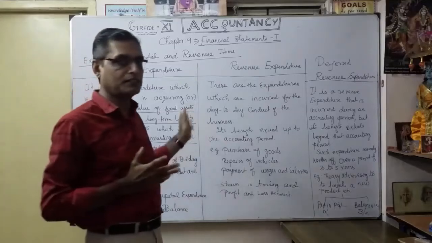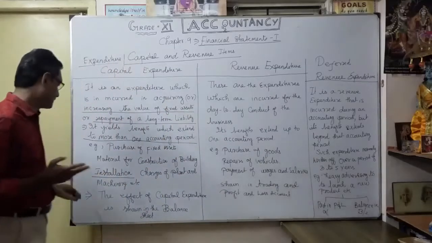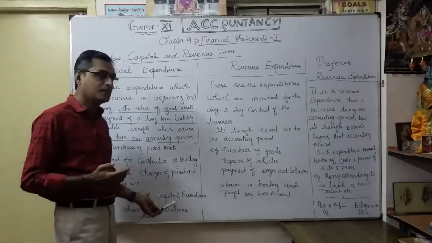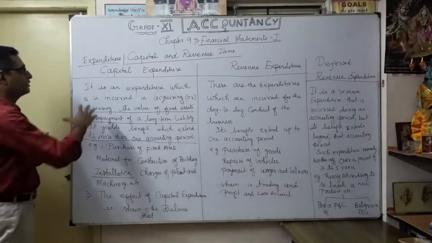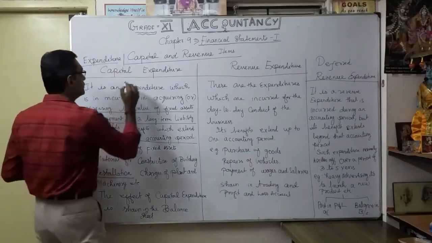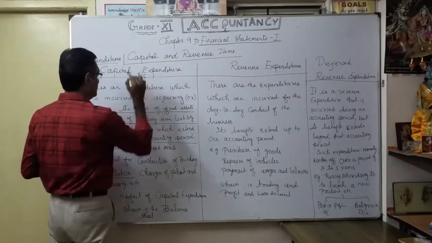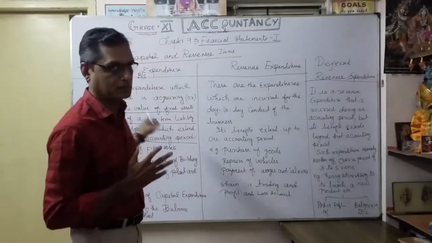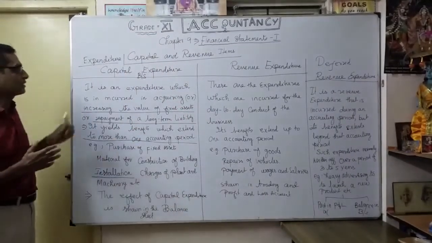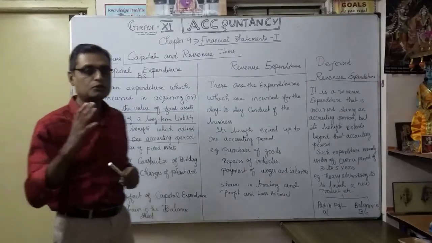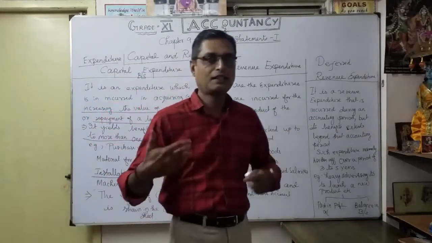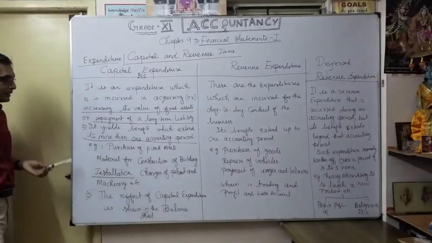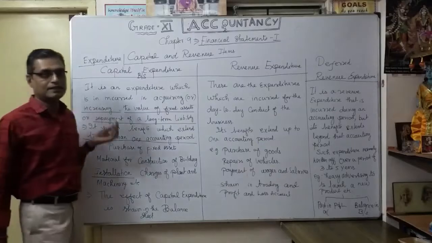So here, the first one is capital expenditure. Capital expenditure is shown only in the balance sheet. Whatever the capital expenditure, you have to show mostly in the balance sheet. Always remember this point: any capital expenditure you want to show in the balance sheet only. So that one you know very well. Understood? I hope you now understand the meaning of capital expenditure very easily.